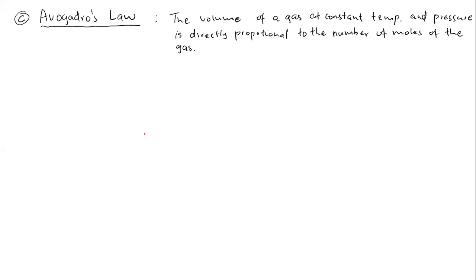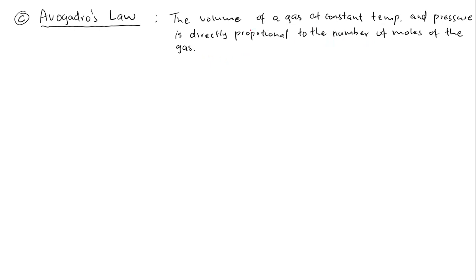Right, so now here we have Avogadro's law by Amedeo Avogadro, who came after Charles's law was postulated. He also postulated his law. Avogadro stated his law as: the volume of a gas at a constant temperature and pressure is directly proportional to the number of moles of the gas.